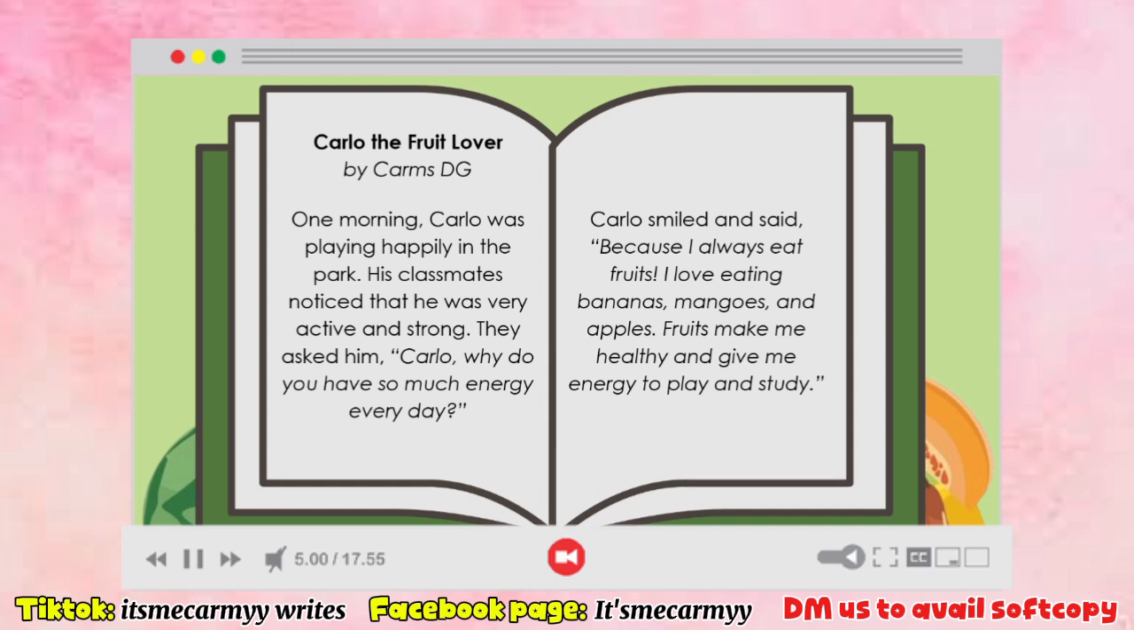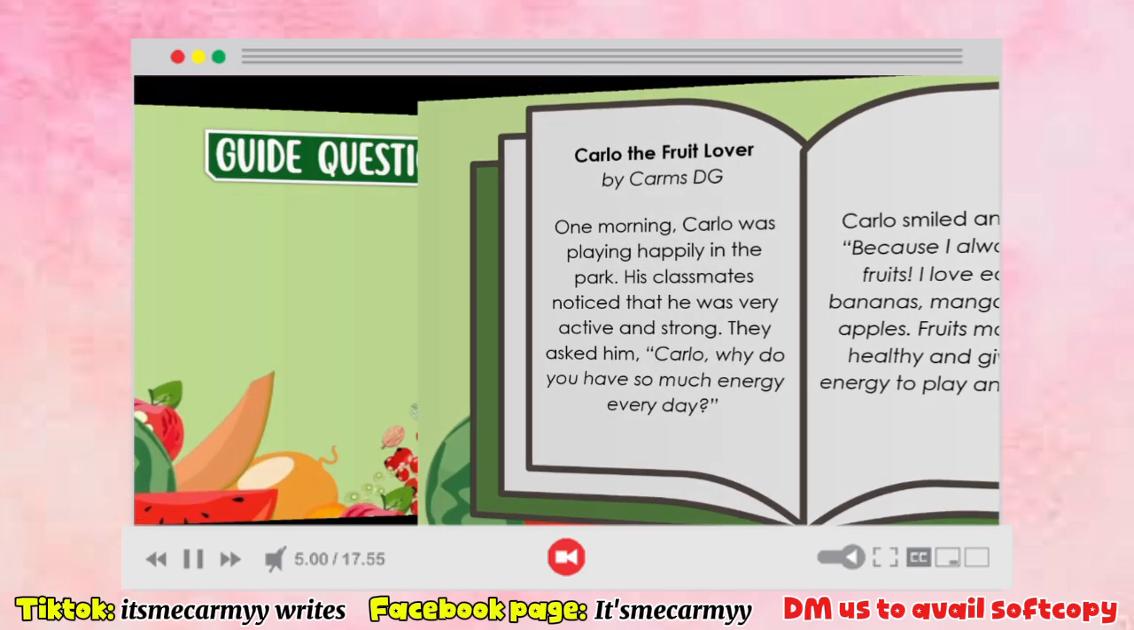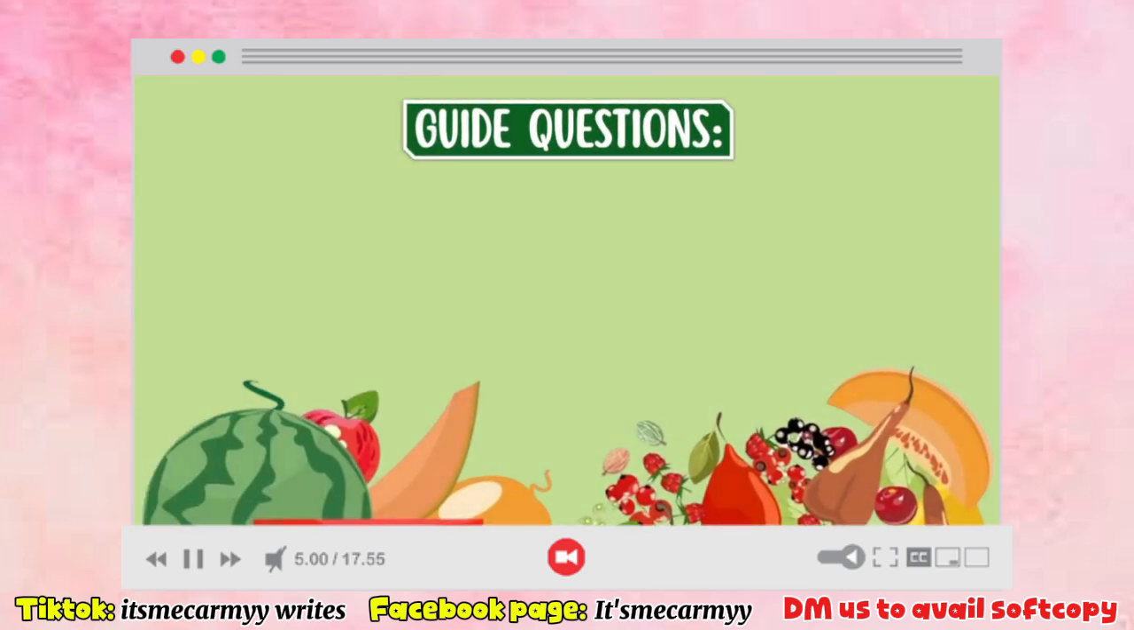"I love eating bananas, mangoes, and apples. Fruits make me healthy and give me energy to play and study." Now, let us answer the guide questions.